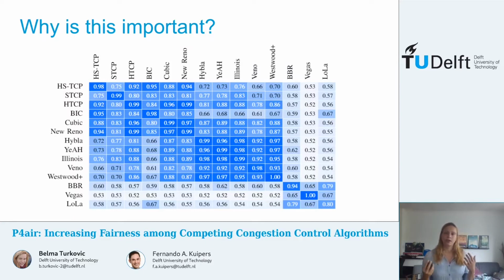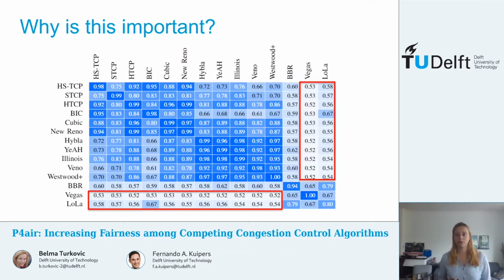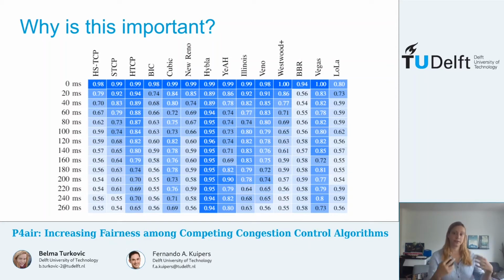For example, classic TCP flows that track packet loss overpower flows that use congestion control algorithms that also take delay measurements into account, by claiming almost all the resources present at the bottleneck. Similarly, even when all the flows present at the bottleneck use the same algorithm, fairness can still be low if flows have different RTTs, as seen here.